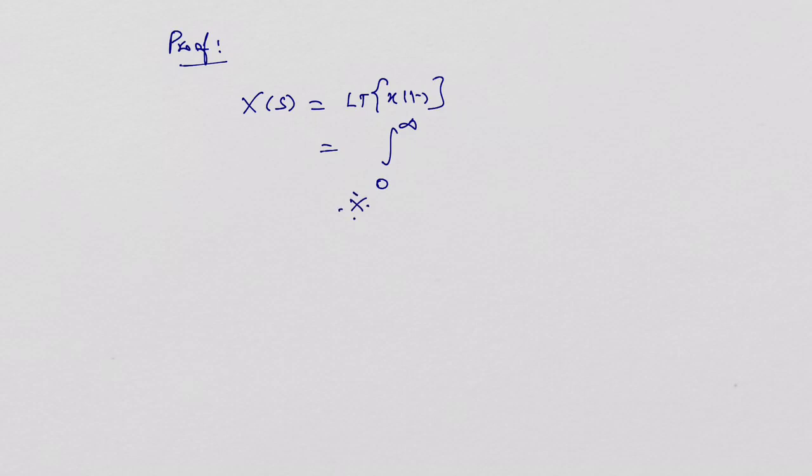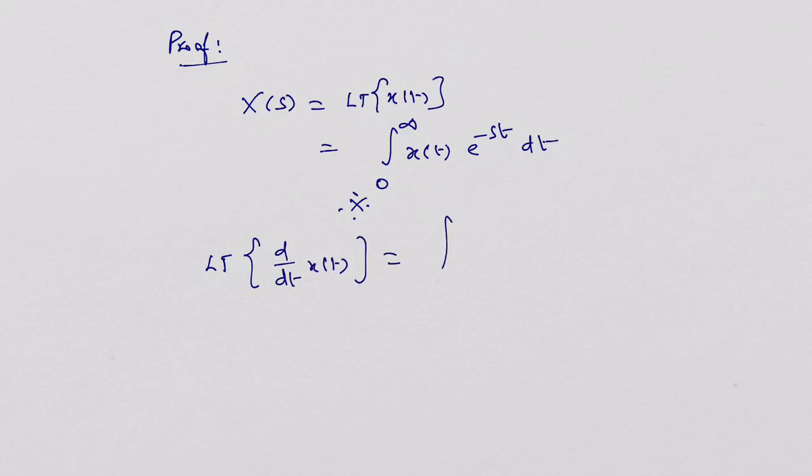By definition of Laplace transform of a causal signal, how to obtain it? X of s is equal to Laplace transform of x of t, which is given by integral 0 to infinity, because we have taken this as causal, starts from 0 onwards, e power minus st dt. So when I apply Laplace transform on the differentiated version, it is equal to integral 0 to infinity, the given signal is d by dt of x of t, multiplied by e power minus st dt.